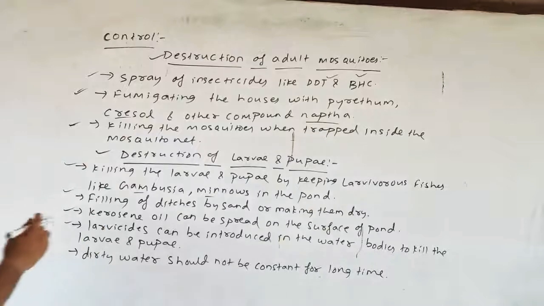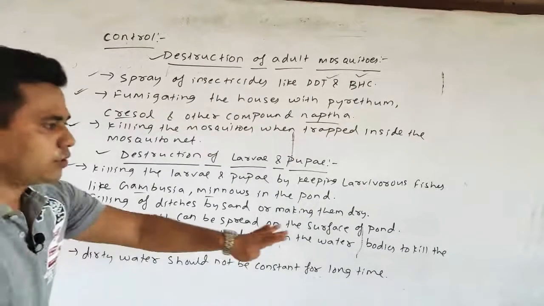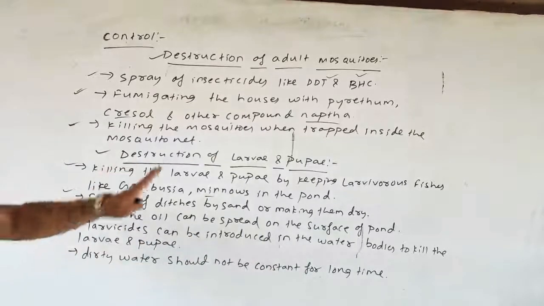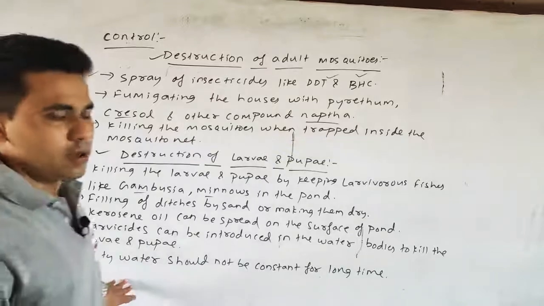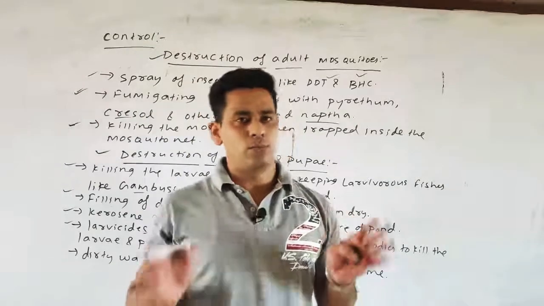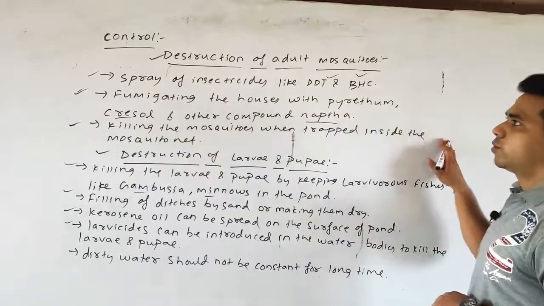And further, you can use kerosene oil, or larvicides can be introduced into the water body, by which the larva and the pupa can be killed. Lastly, the dirty water should not be stagnant for a prolonged time. So these are all the various controls by which we can control malaria.